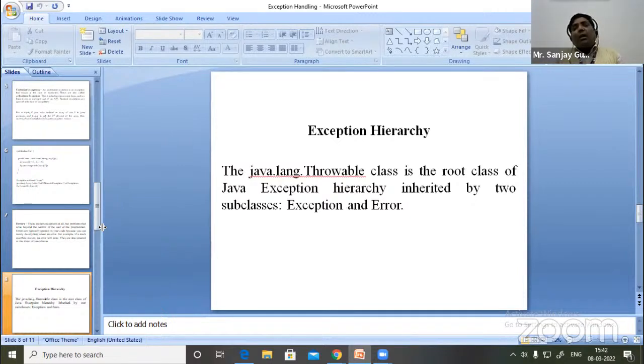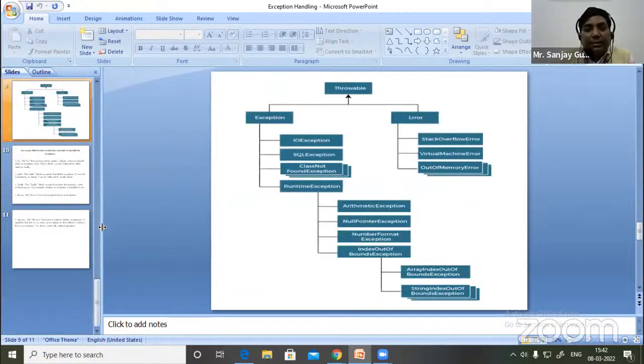Exception hierarchy. All exceptions inherit from the java.lang.Throwable class. Means java.lang.Throwable class is the root class of the Java exception hierarchy, and all exceptions are subclasses of the Throwable class. Here we draw the diagram of checked, unchecked, and error exceptions, which are directly inherited by Throwable. The Throwable class is inherited by Exception and Error.